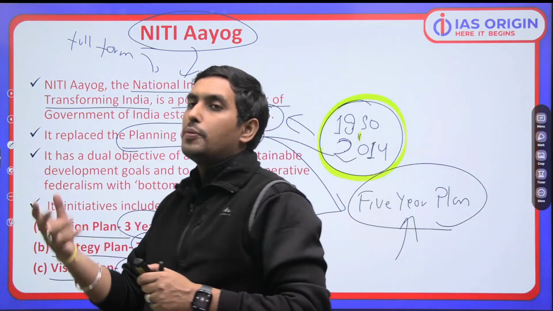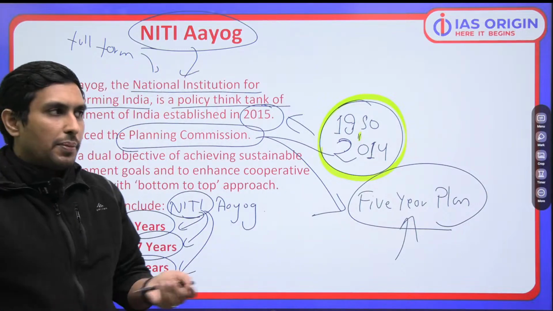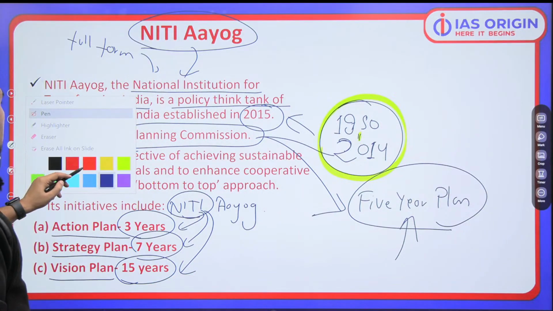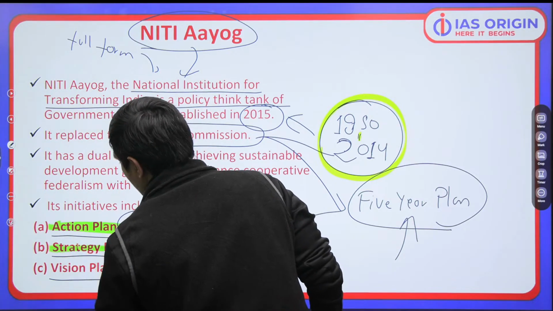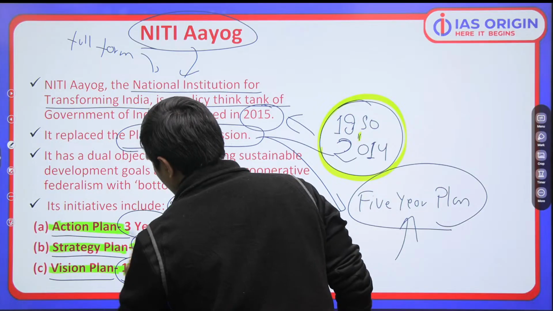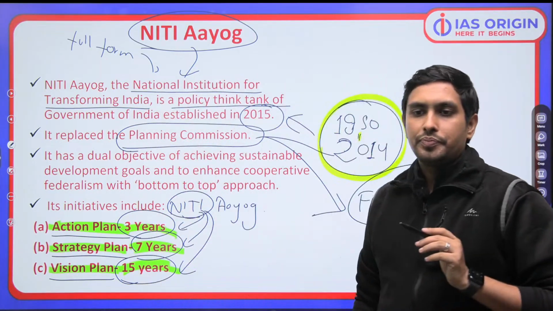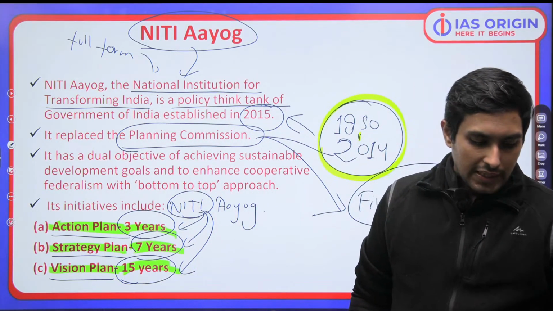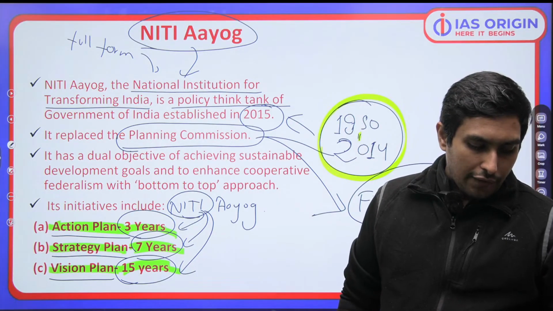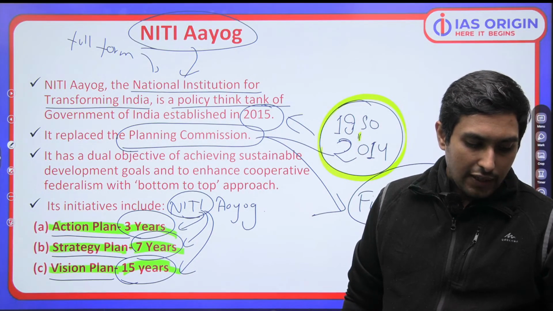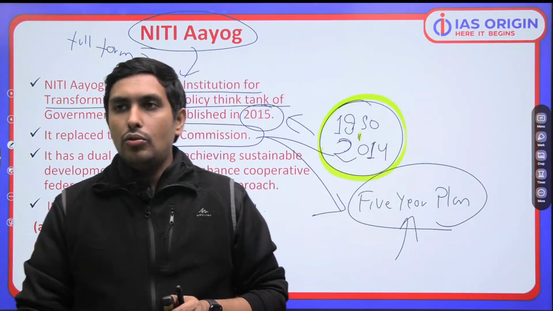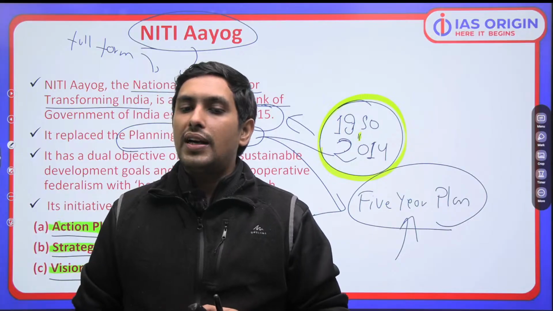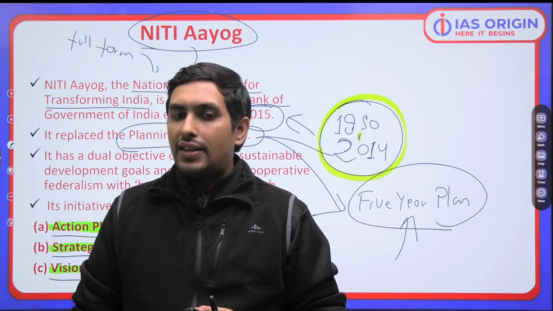So why is Niti Aayog so special? If somebody asks you the basic difference between the Planning Commission and Niti Aayog, you have to answer like this, that Niti Aayog is coming with action plan, strategy plan and vision plan, which is for 3 years, 7 years and 15 years respectively. समझ आया कि नहीं आया? So you have to always be ready with these kind of things, because when the question comes, then you may not be able to think what the answer is going to be. So that is how you answer.